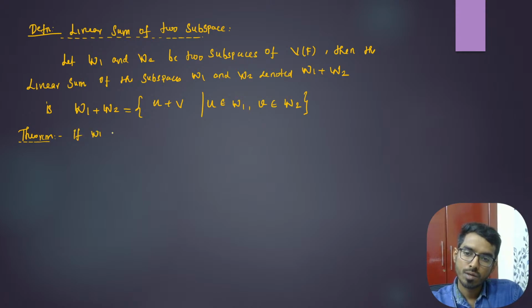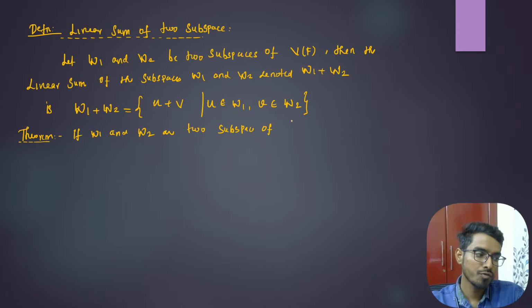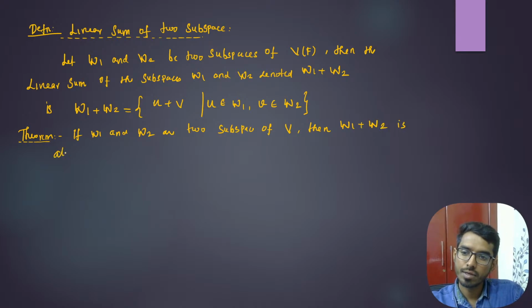Theorem. If W1 and W2 are two subspaces of V, then W1 plus W2 is also a subspace, right? Let me prove this, a very easy proof.